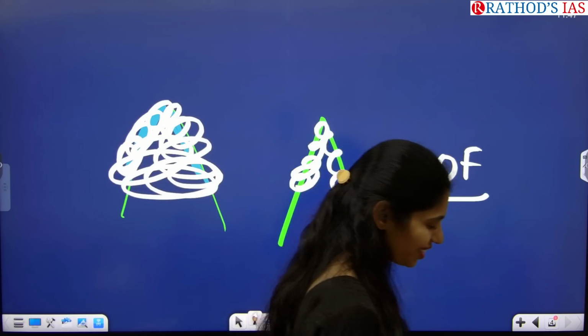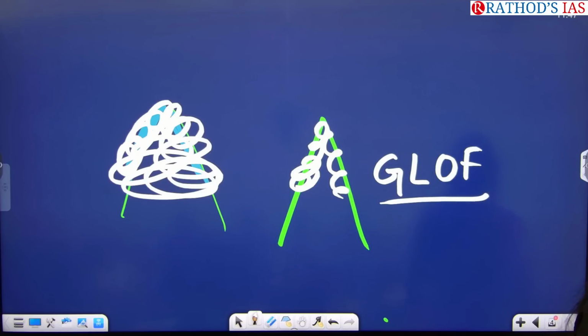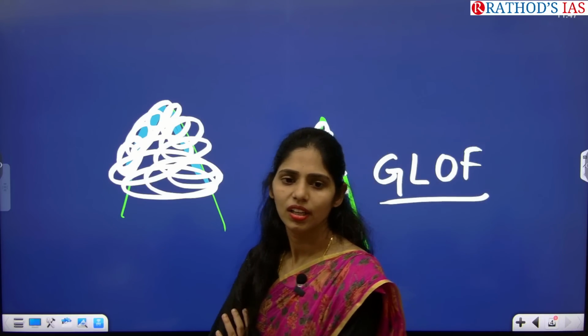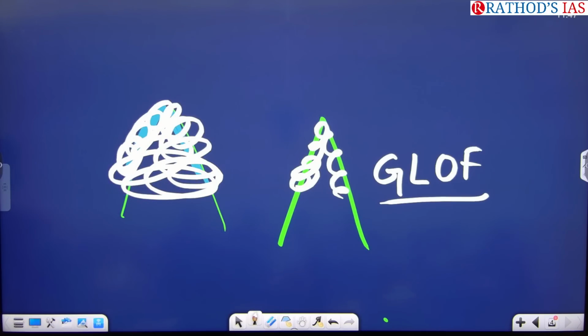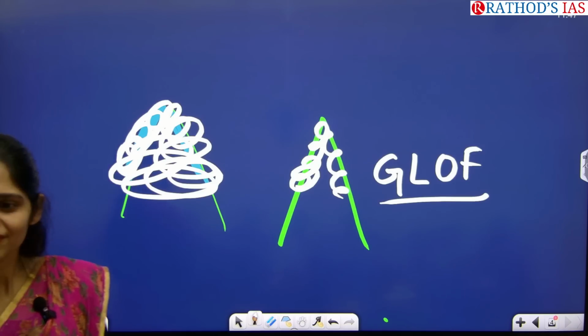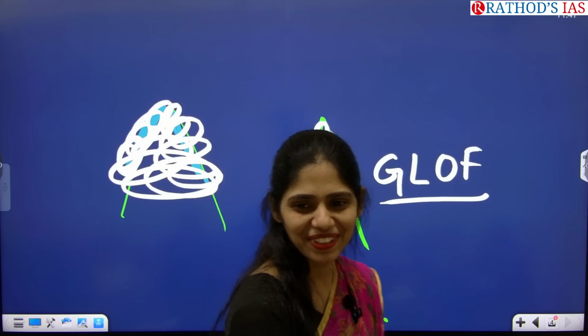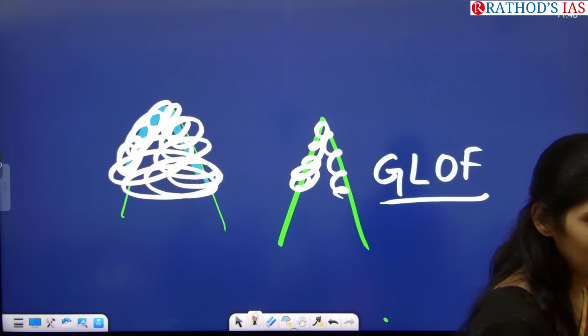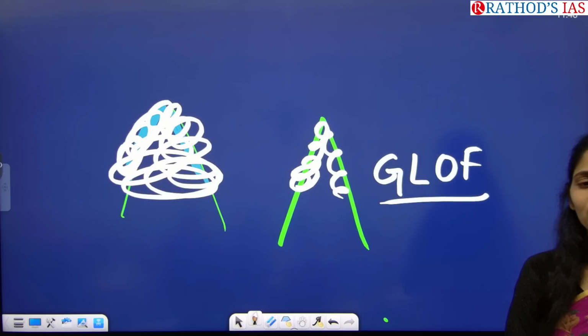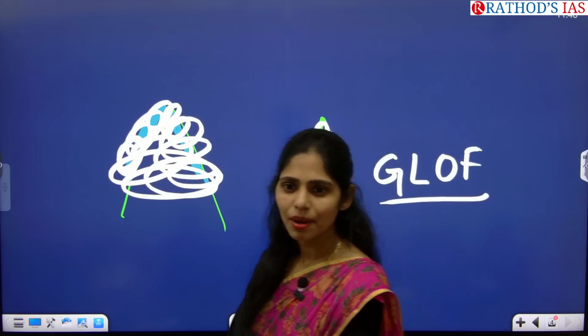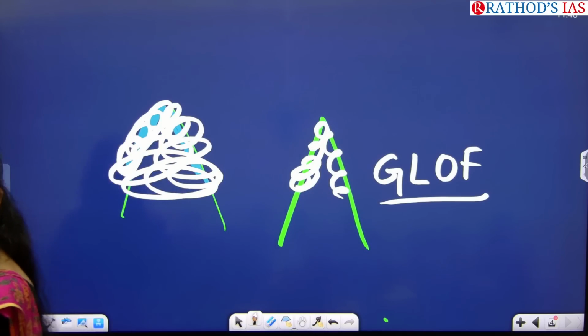So what happens because of these glacial lake outburst floods? Yeah, infrastructure damage. So can you give me some example of a recent glacial lake outburst flood which is in the news? Uttarakhand. Tell me an example. Which dam got affected? Vishnugad, Tapovan power project got affected because of this recent glacial lake outburst flood.